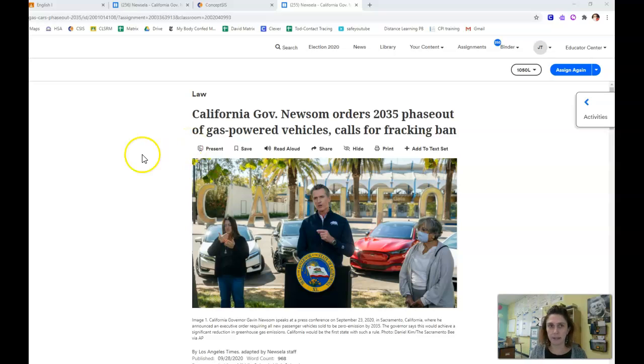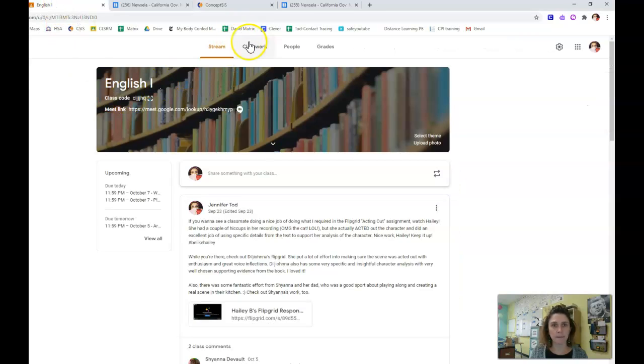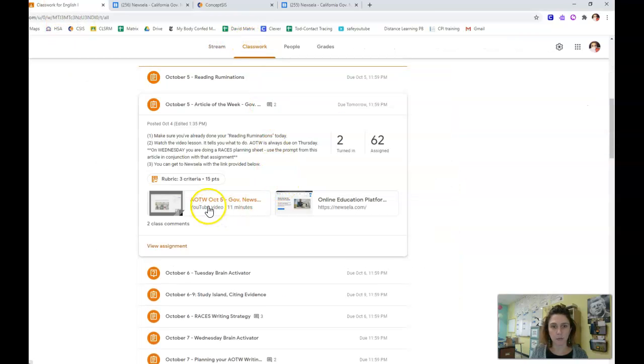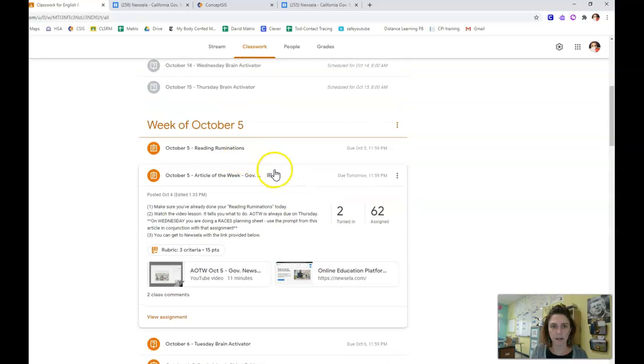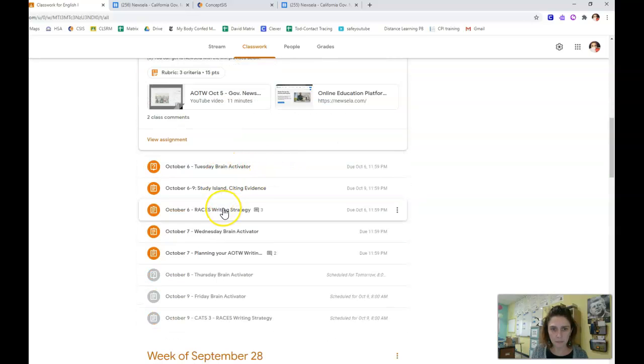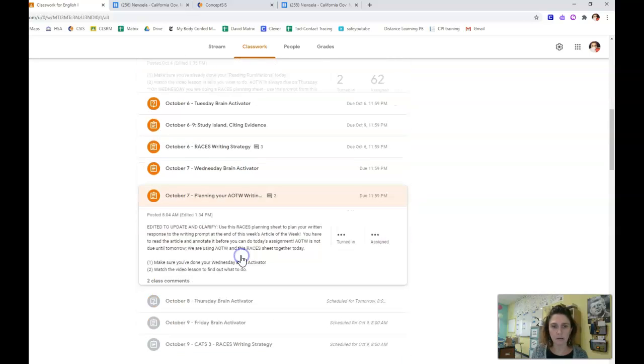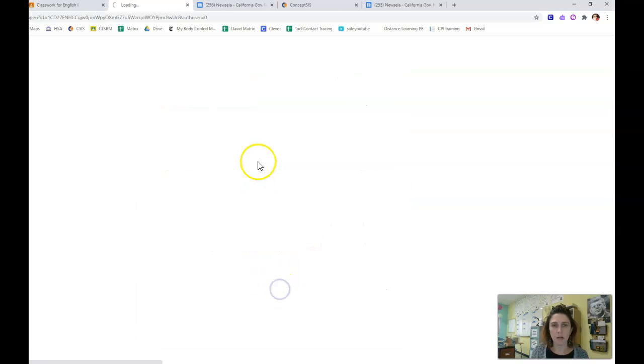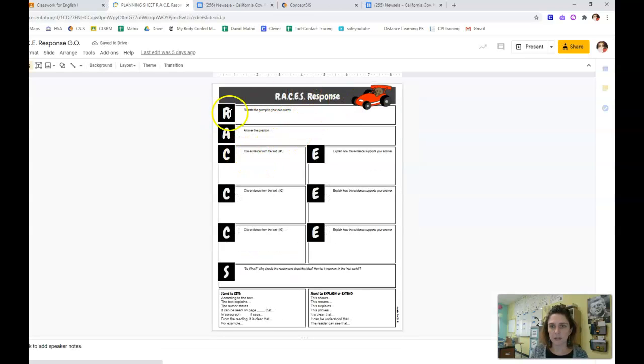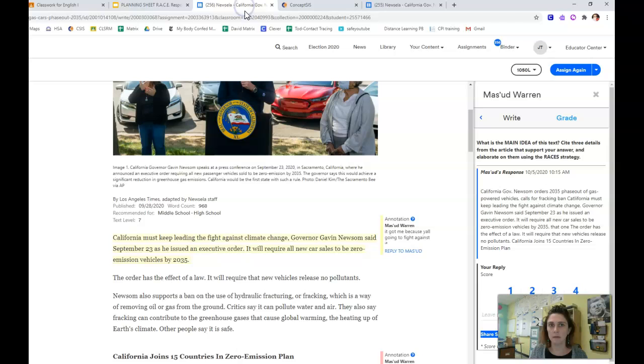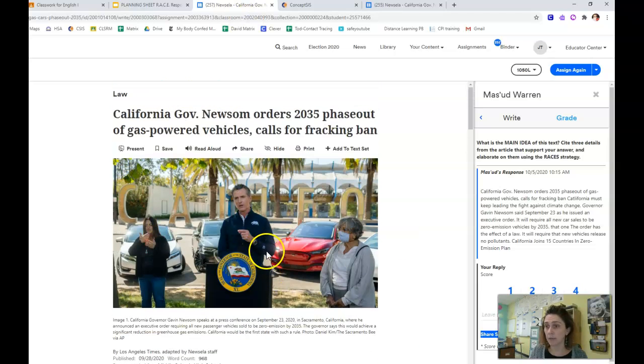So today's assignment was to take this RACES writing sheet. Let me go back here. So you're supposed to take this RACES writing sheet, okay? And you're supposed to plan your written response that goes with this article of the week, okay?